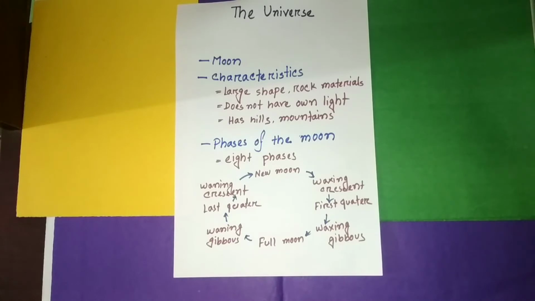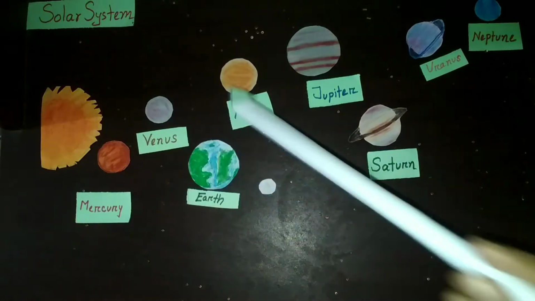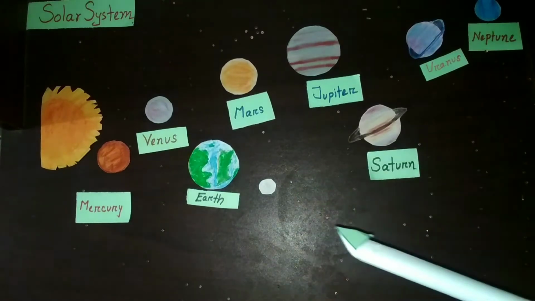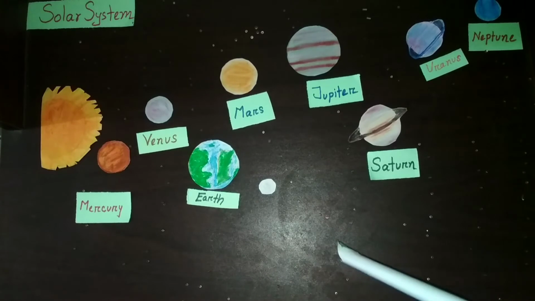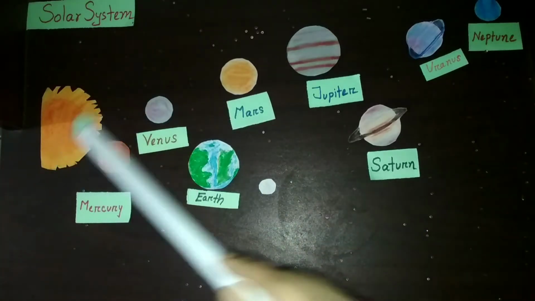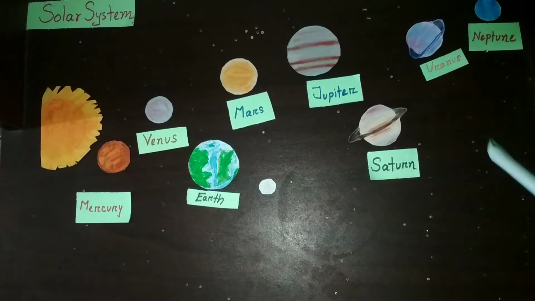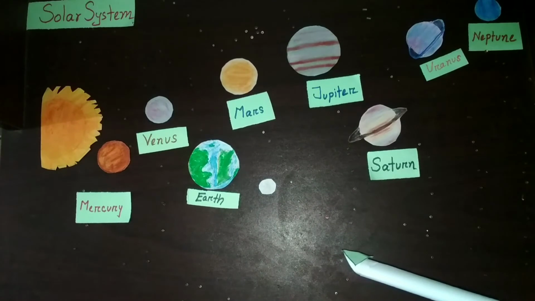So today we will start a new topic called the solar system. So what is the solar system? The solar system is made up of the sun, all the planets and other objects such as asteroid, comets, dust and gas.